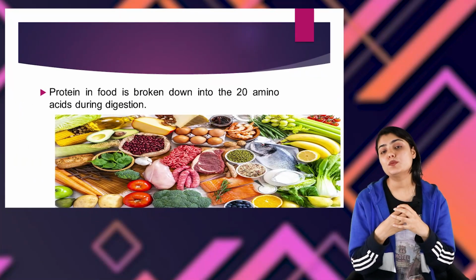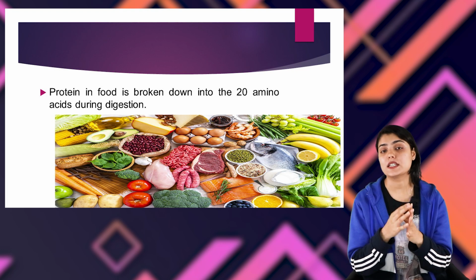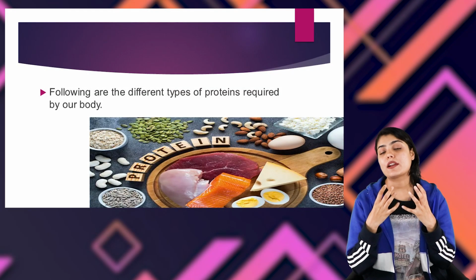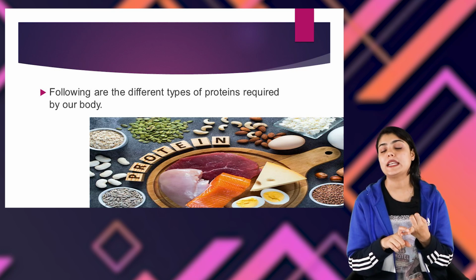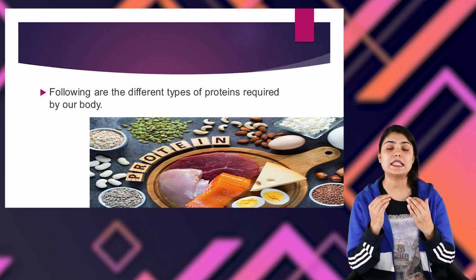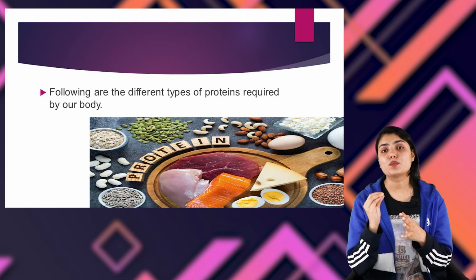Proteins that we consume through our food are broken down into 20 different amino acids during the time of digestion. There are different types of proteins that are required by our body, which include complete protein, incomplete protein, and complementary protein. Let us see one by one what these proteins are. The first one is complete protein.